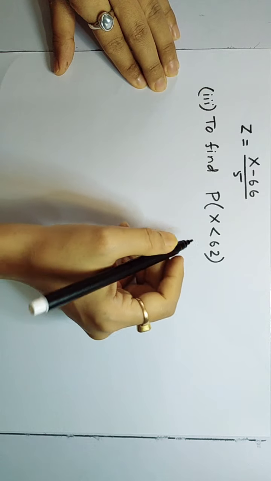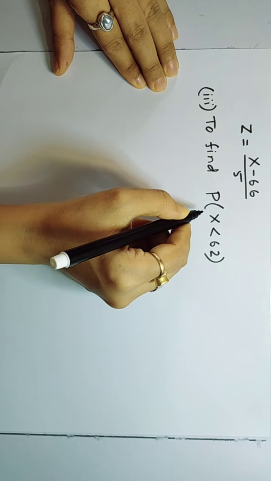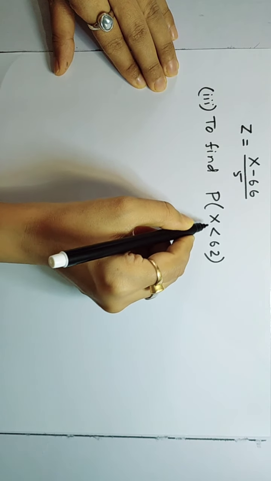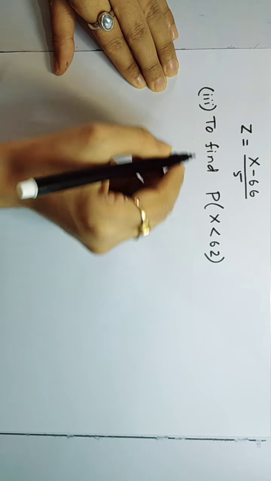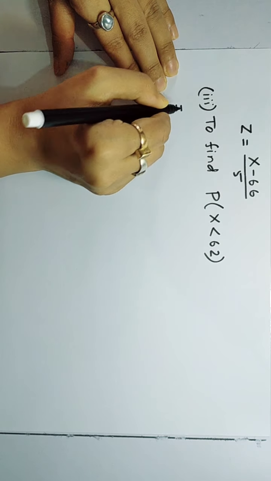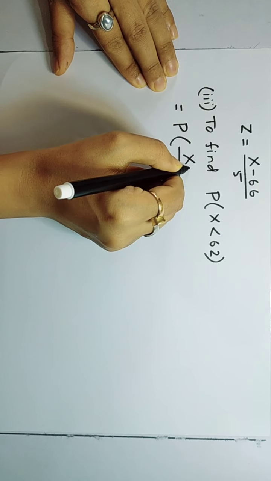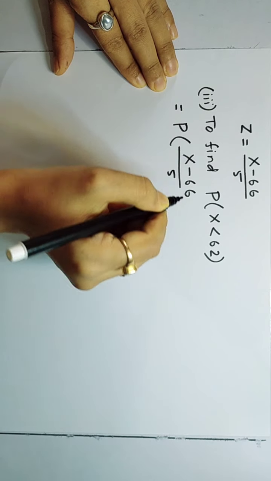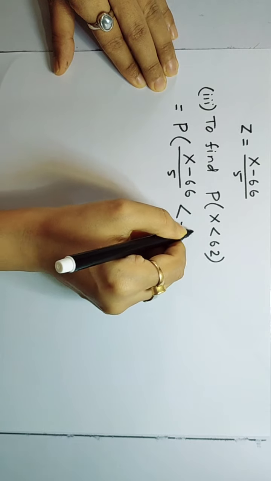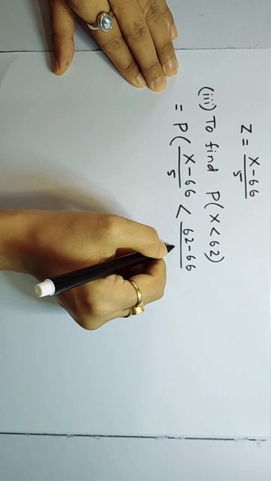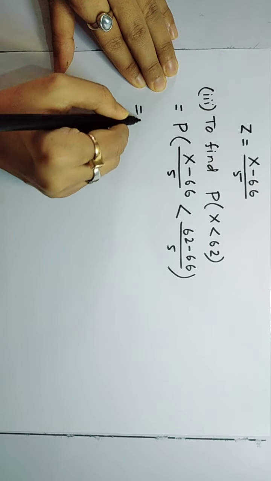Now let us look at the third part of the question. To find the probability of x less than 62. Again using the standard normal variate, we have this equal to x minus 66 by 5 less than 62 minus 66 by 5.